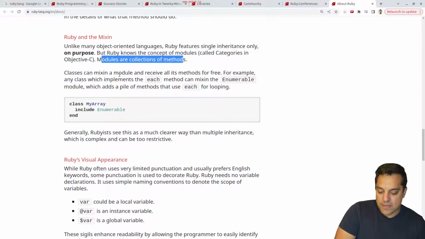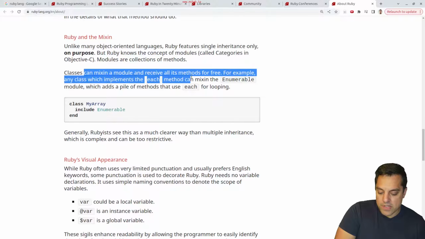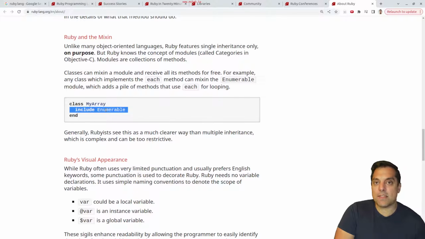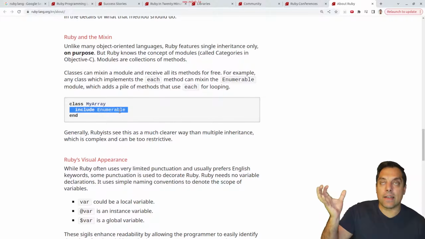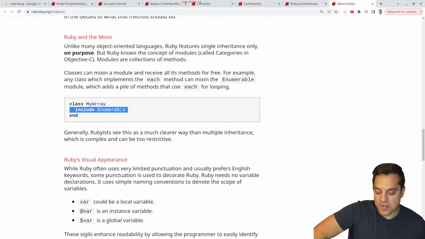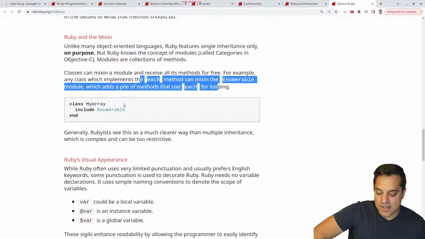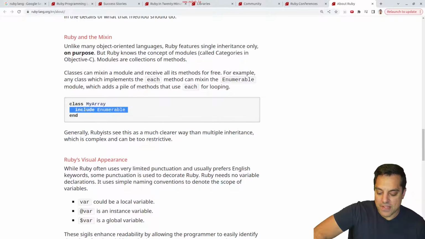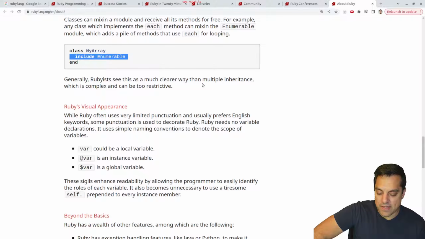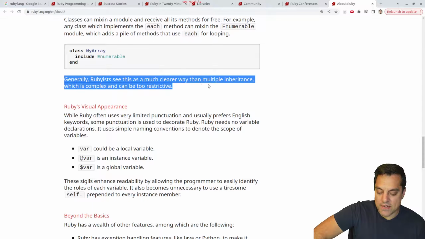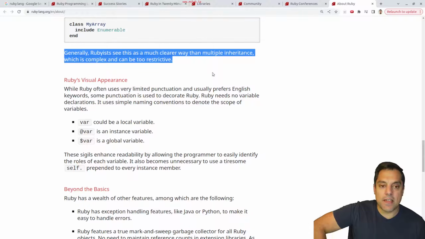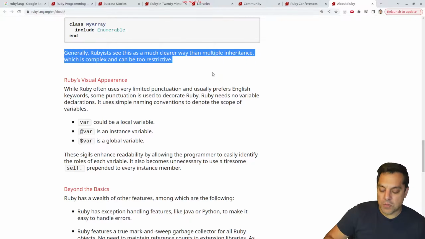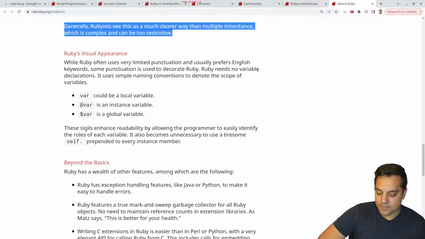Modules are collections of methods. Okay, yeah. Classes can mix in a module and receive all its methods for free. Oh, interesting. So this is how they do the mix-in. Mix-in, to me, again in D programming, means to sort of compile a string, essentially. But this is kind of cool. You're just including literally another class here, and then you get all the methods here. I wonder if it's templated, or how does that work here? Okay. That's interesting. So that's how they do sort of multiple inheritance. A lot of other languages, right, if you only have single inheritance, you can have multiple interfaces, that's a way to handle things.